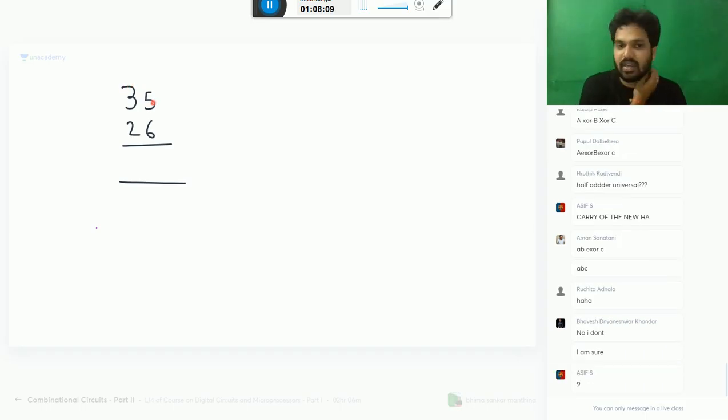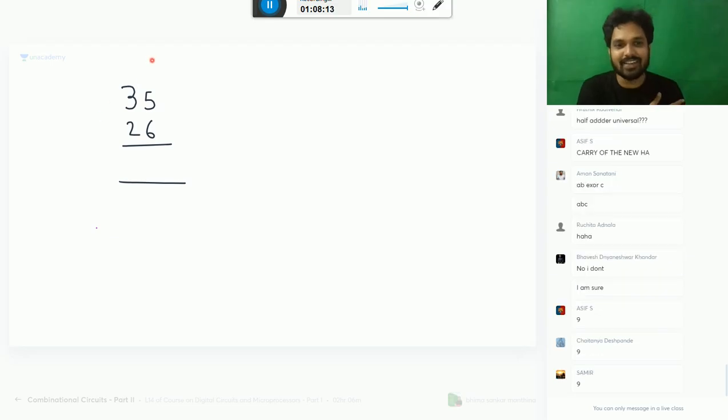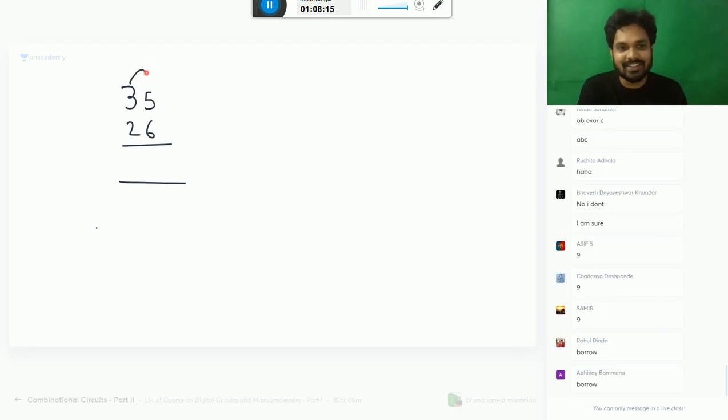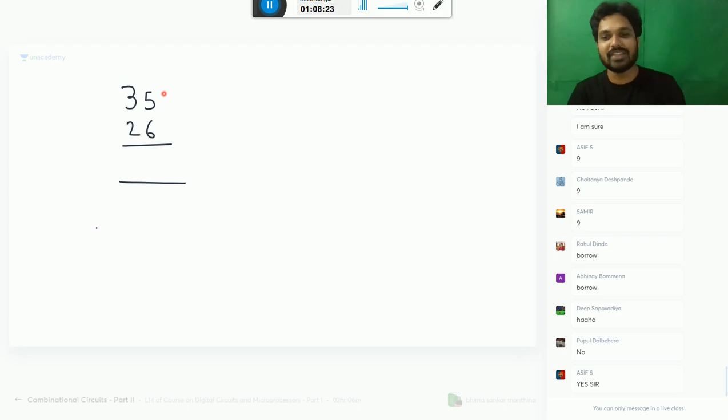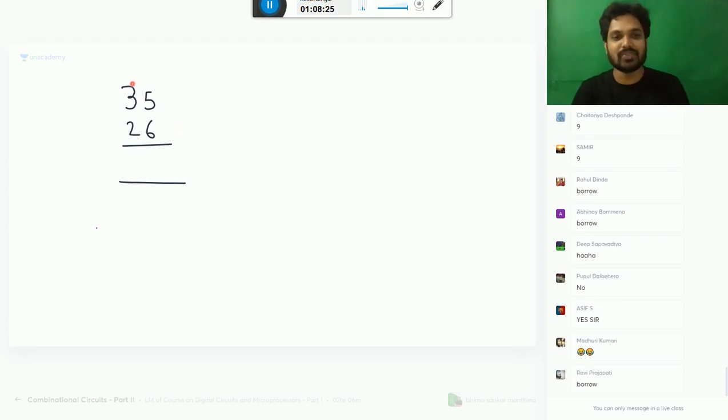5 minus 6 cannot be subtracted. I didn't ask you the answer here. Why are you typing 9? Do you feel it is difficult to get 35 minus 26? My point, you should say the point. How to do this means 5, 6 cannot be taken from 5. So what to do? You should take a borrow.